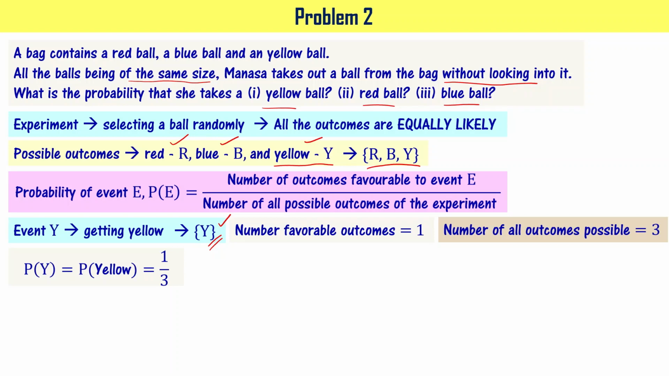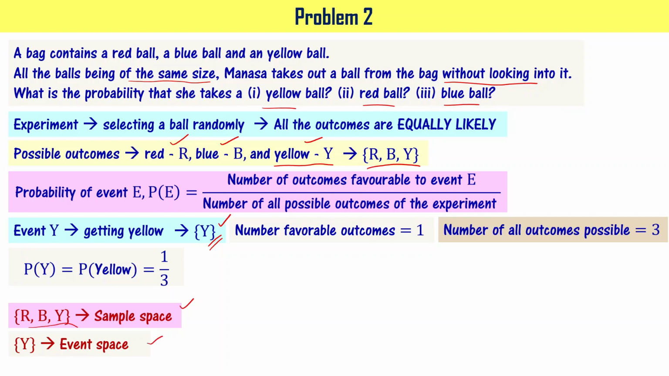Now let's go to the second thing, that is the probability of selecting a red ball. Prior to that, you should understand this particular notation. Here, RBY, when I write in curly braces, what I mean is this is the sample space. When I write just Y here, that corresponds to an event that is named Y. This is called the event space.